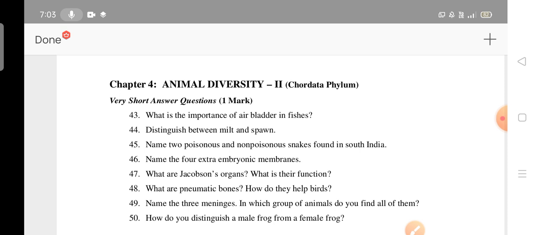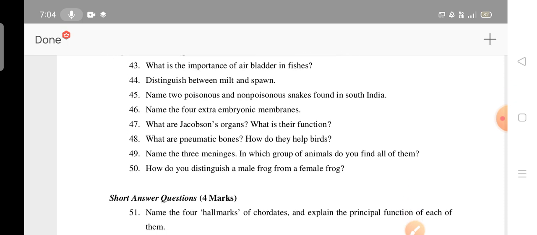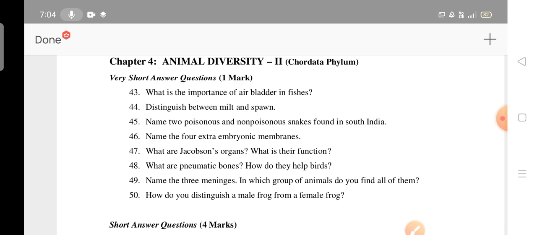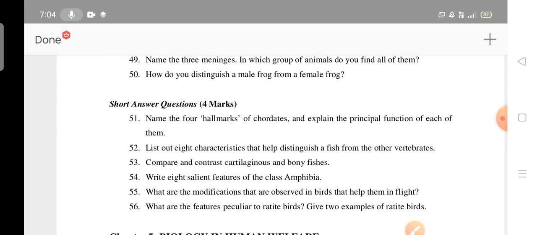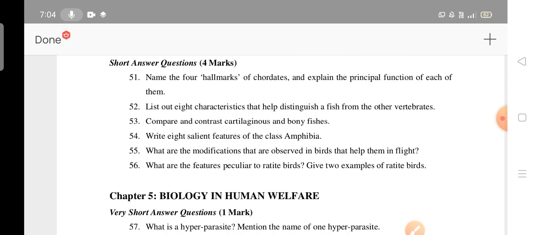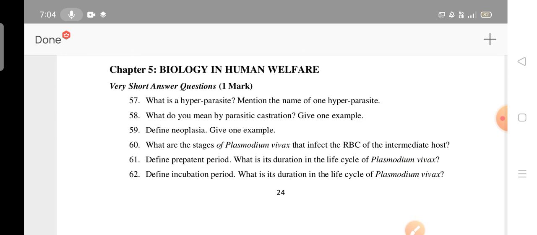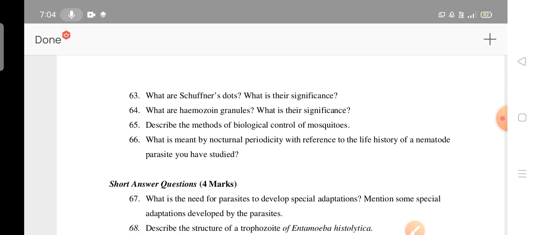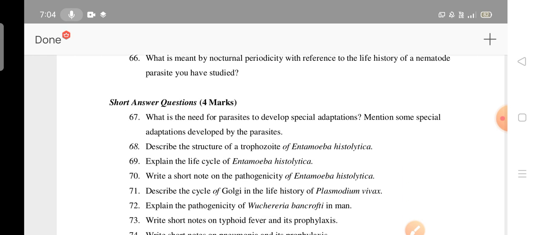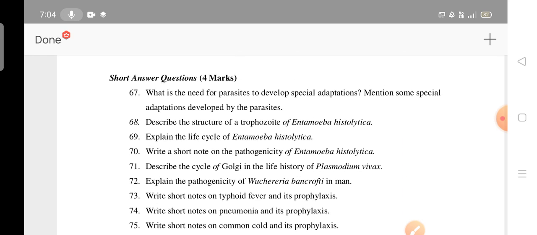Okay. Animal diversity 2, Chordata, phylum. 1 mark important questions in unit 4. 4 mark questions in unit 4. So human biology, these are very important questions. Please read all the questions in the 5th chapter. Okay, next, these are also important questions. 4 marks important questions in the 5th unit.